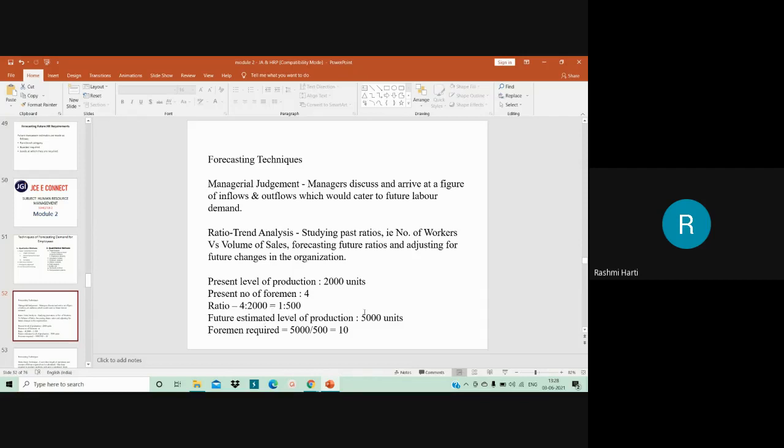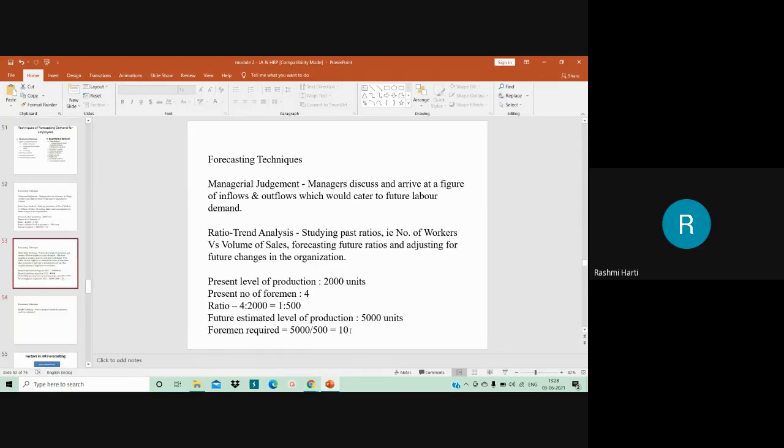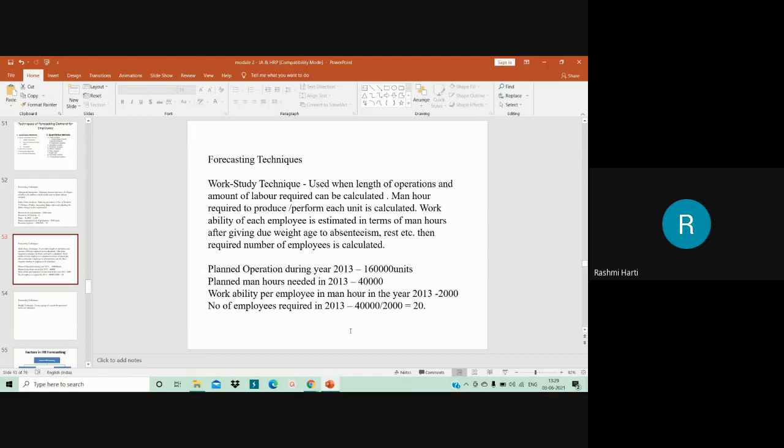So the future estimated level of production is 5000. Present was 2000, future is 5000. So 5000 divided by 500 is 10. So we need 10 foremen in future. This is how ratio trend analysis is calculated. It is just a simple ratio calculation. Apart from that, if you study work study techniques, planned operations during the year 2013 is 1,60,000 units. Planned man hours is 40,000. So workability per employee in man hours in the year 2013 is 2000. So the number of employees required in 2013 is 20. Fine. So this is how they look at the calculations, right?